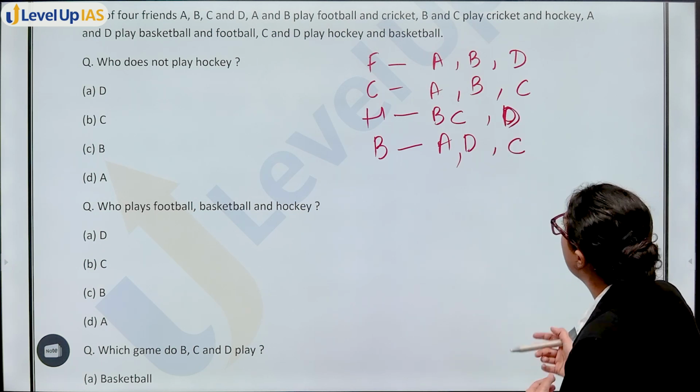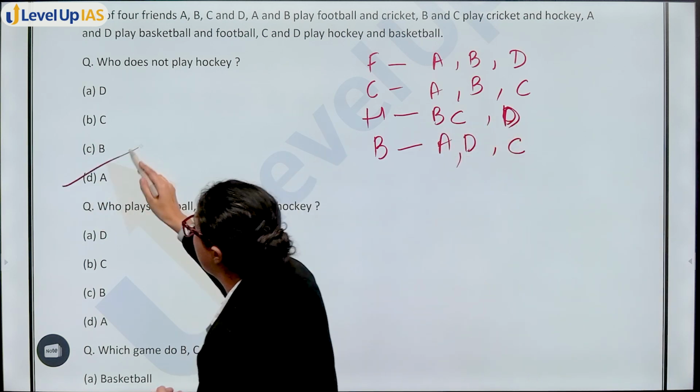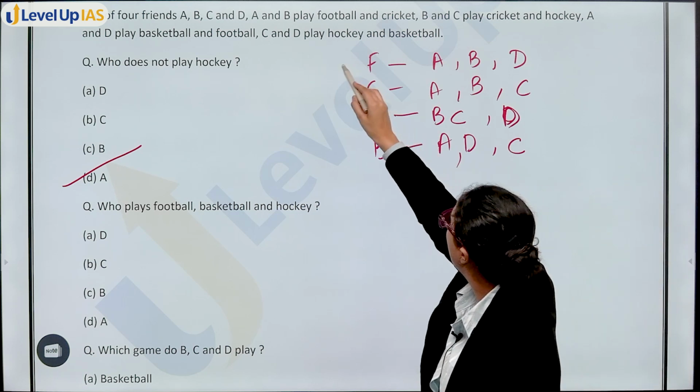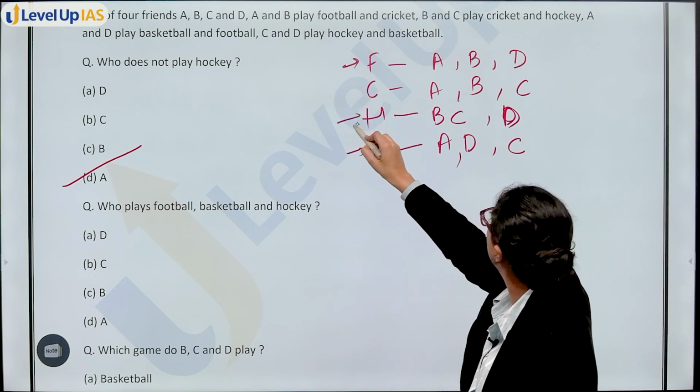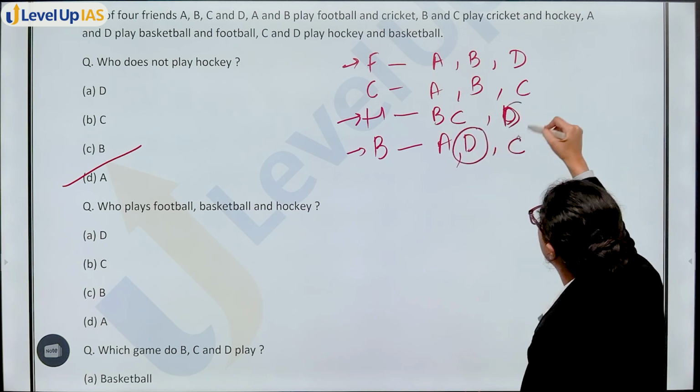Who does not play hockey? B, C, D, all 3 play hockey. A does not play. Who play football, basketball, hockey? Football also, basketball also, hockey also. A, B, D. B, C, D. A, D, C. D is common in all 3.